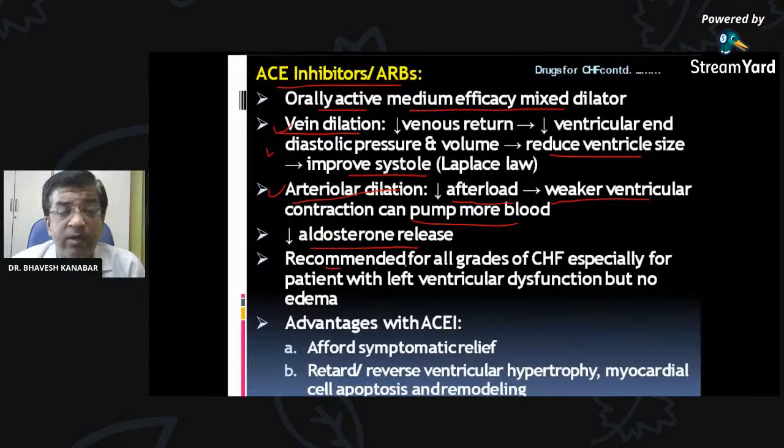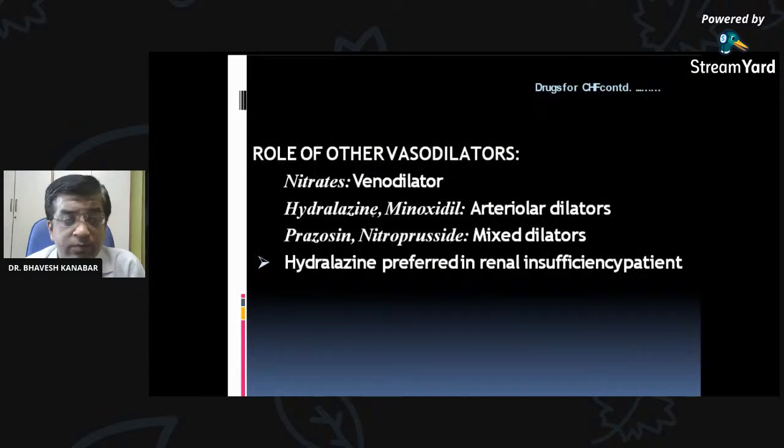These are the drugs which are recommended for all grades of CHF, class 1 to class 4, and especially for patients with left ventricular dysfunction. The advantage of angiotensin converting enzyme inhibitors is that they afford symptomatic relief. They can reverse ventricular hypertrophy, and myocardial cell apoptosis and remodeling also.